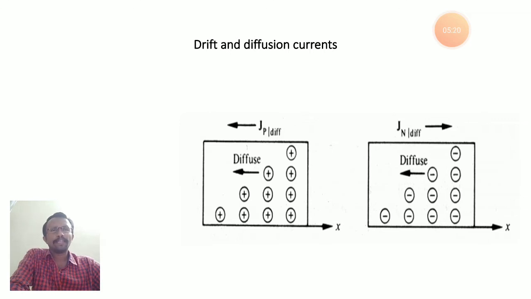Here you can clearly observe that whether it is the drift or the diffusion process, both currents are in opposite directions. Here Jp is moving towards the left and Jn is moving towards the right. Already we know diffusion is the movement of charge carriers from a high concentration region to a low concentration region.